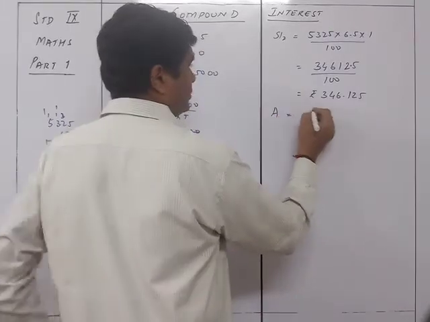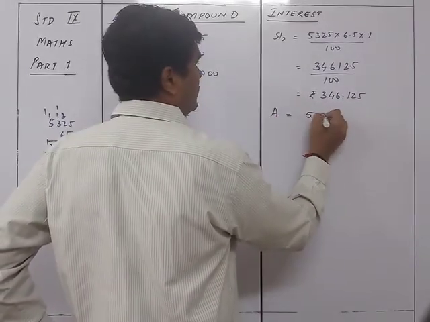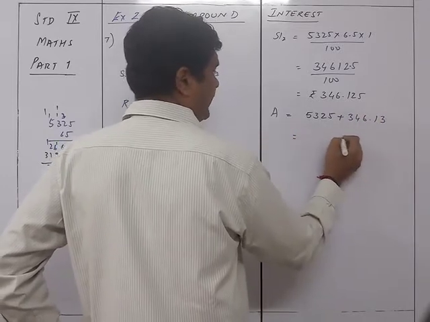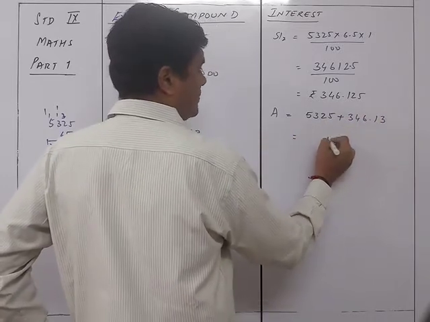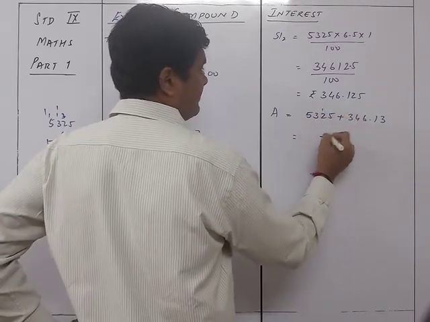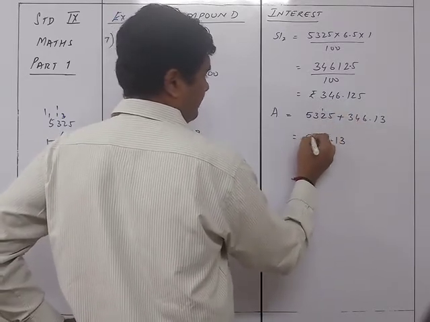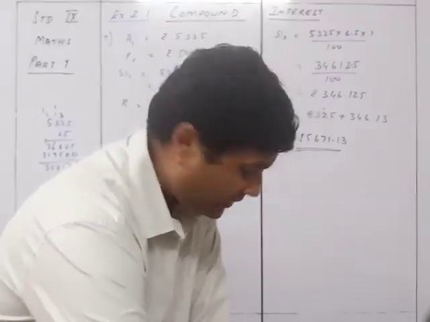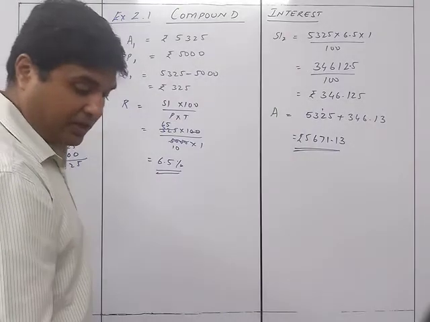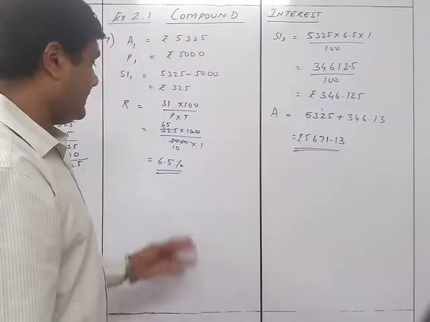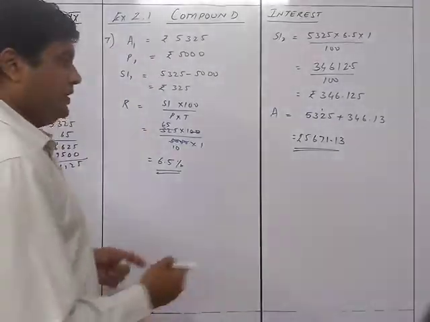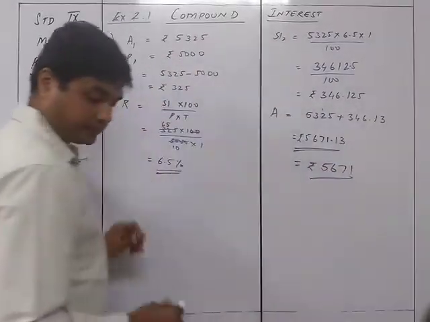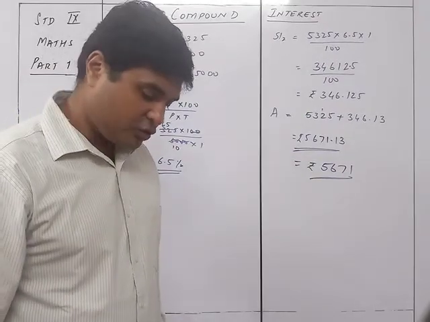So amount is equal to 5325 plus 346.13. So that will be 0.13, 6 and this will be 11, 6 and 7, 3, 6 and 5. So that will give you 5671.13. To the nearest rupee they asked us, so it will be equal to rupees 5671. That is to the nearest rupee.